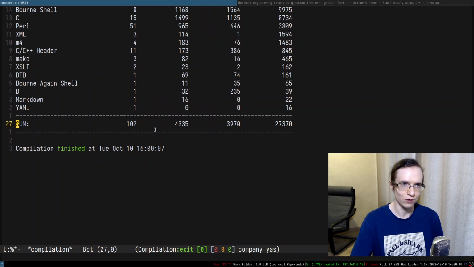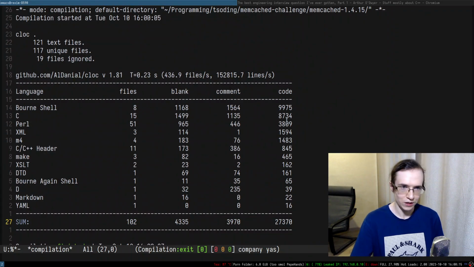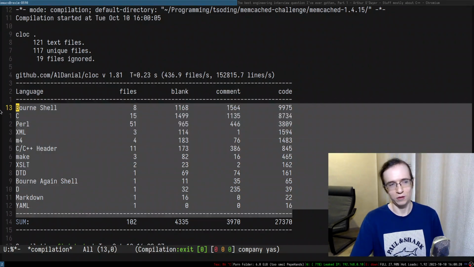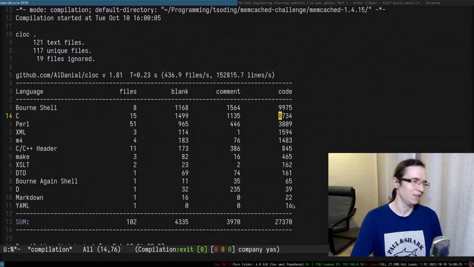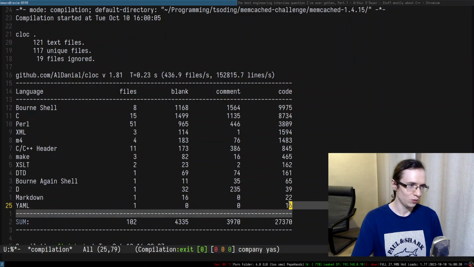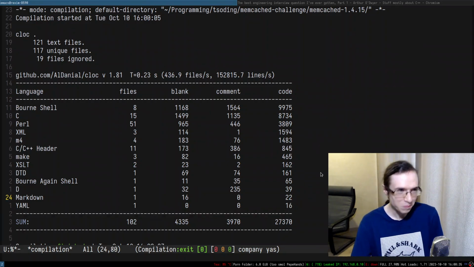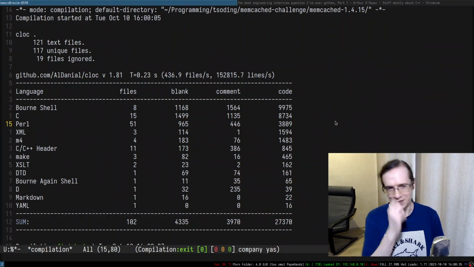It's 27,000 lines of code, and the amount of C is not even 10,000. Honestly, I've had personal projects that are bigger than that. I think I had a personal project of 10,000 lines of C. So it's surprisingly smaller than that.